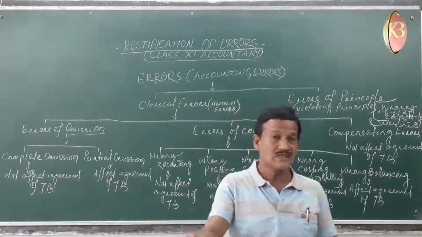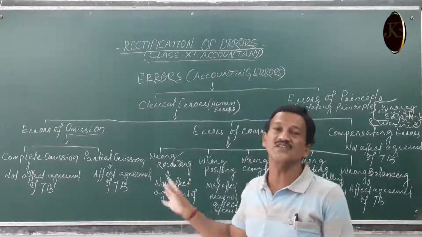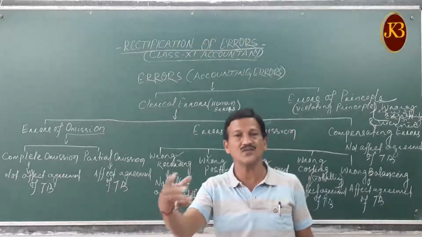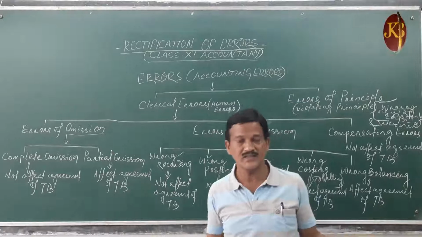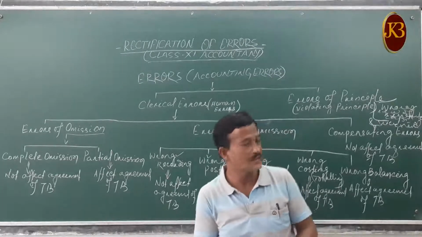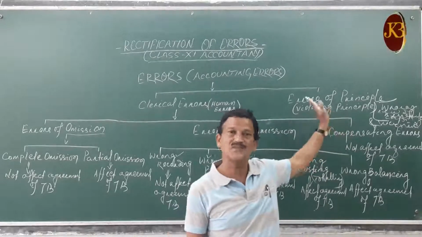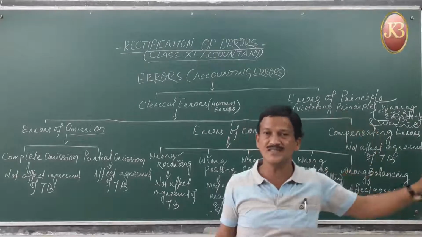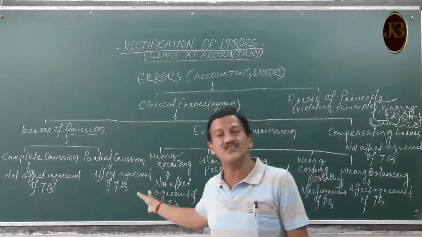Till the machine functions, whatever expenditure we had incurred should be capitalized and added to the cost of the machinery, the building or the land. So that is the errors of principle. Errors of principle do not affect your trial balance, but the error is there, and it should be identified and rectified. So this is about the nature of errors, the classification of errors.